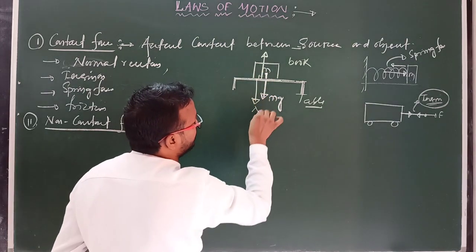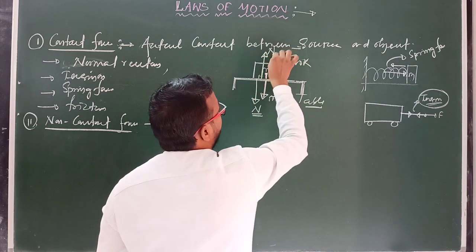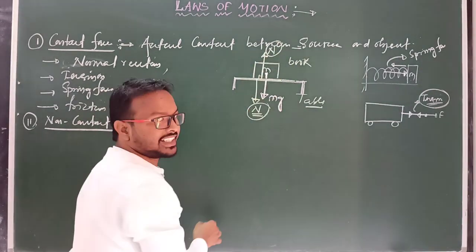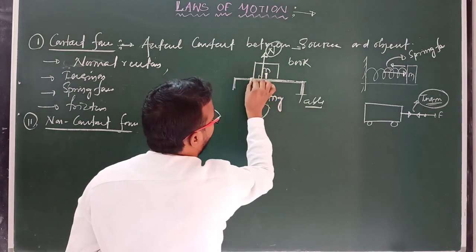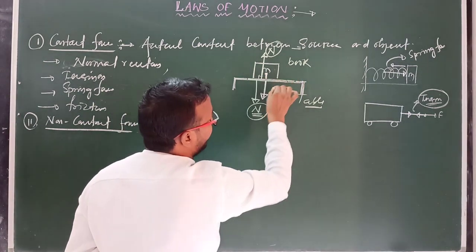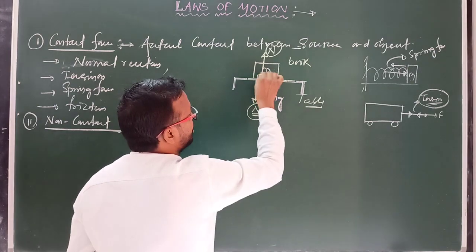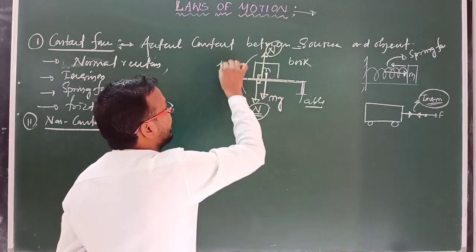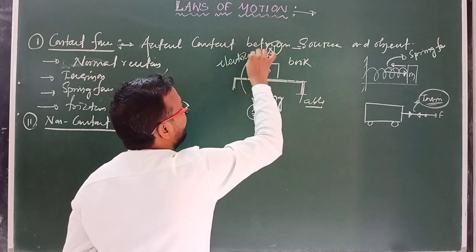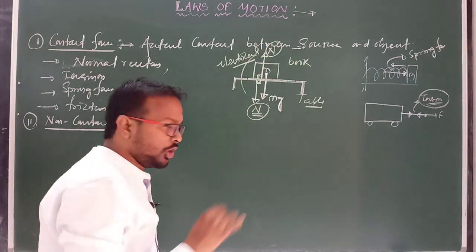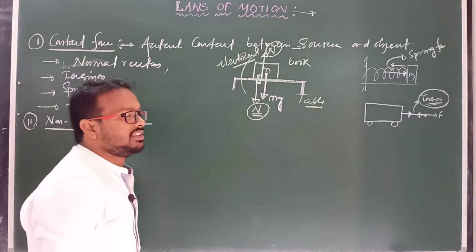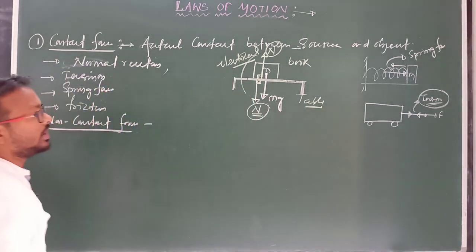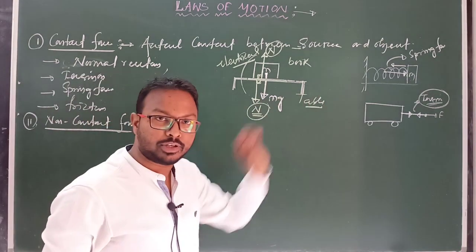Their magnitudes are equal but their directions are opposite, and these two forces develop between the contact surface of book and table. This normal reaction is always perpendicular to the contact surface, and its nature is electrical, due to friction. Clear? We will discuss this in the chapter on friction. Friction is basically electrical in nature. So this is known as normal reaction. We will discuss it clearly while studying free body diagrams.